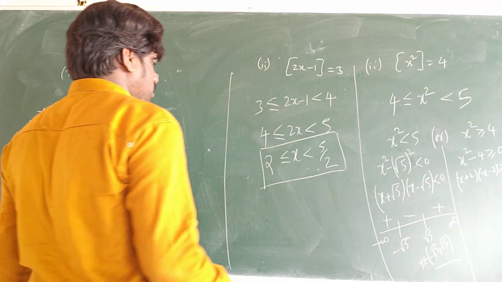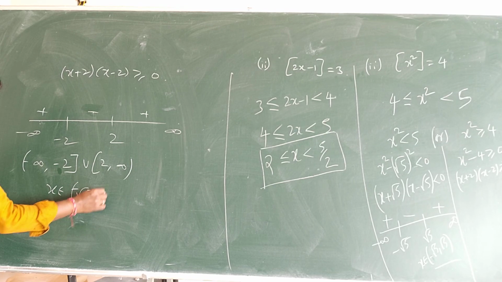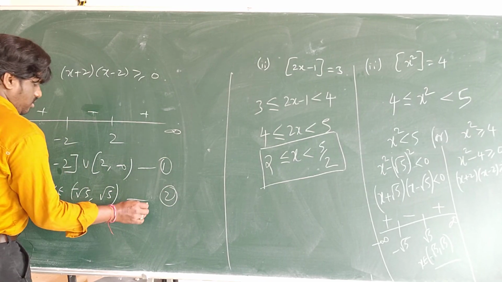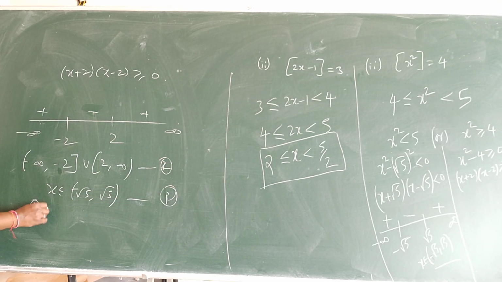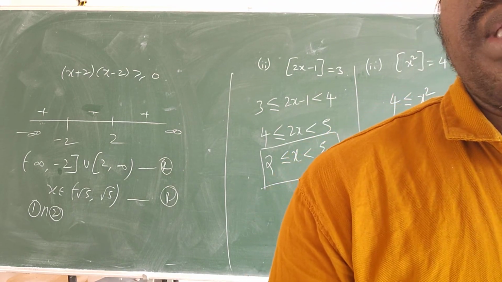Previous answer is what? Tell me fast. X belongs to minus root 5 comma plus root 5. This is the first equation, this is the second equation. Now the intersection of both. One intersection, two answers. Tell me fast. What answer are you getting? You have to do the intersection of both.